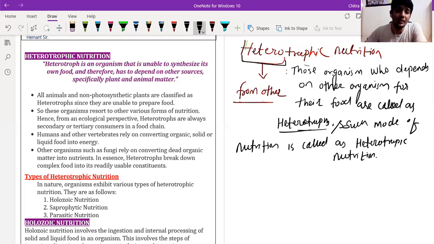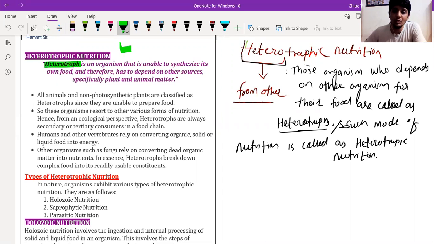Now we have to go through the definition that we have here. Why do you think these animals or organisms depend on other organisms for their food? Because they do not have the power to synthesize food with the use of sunlight and carbon dioxide.